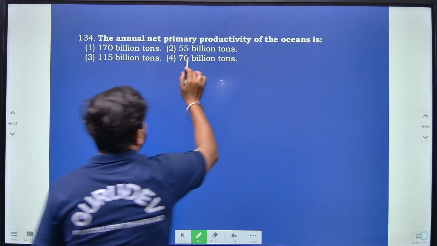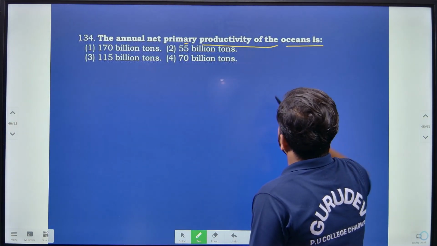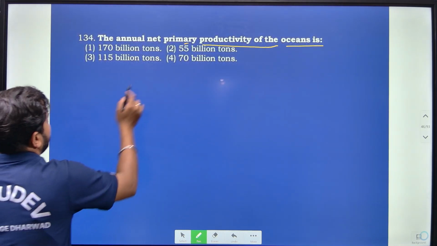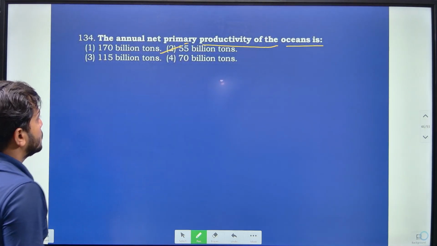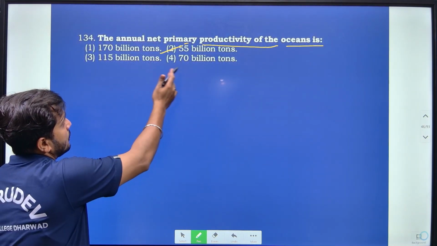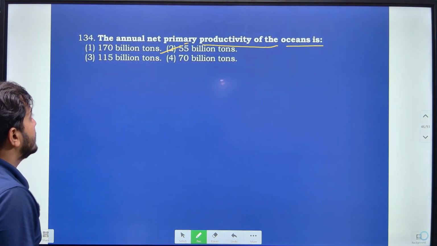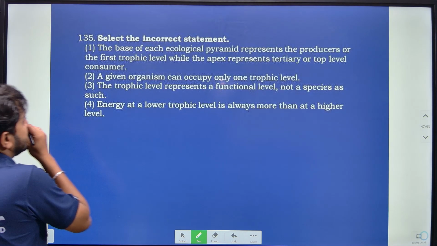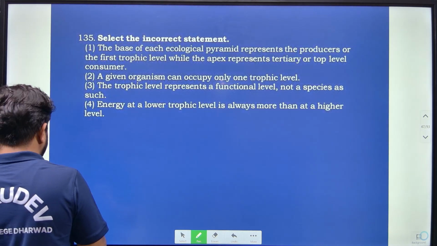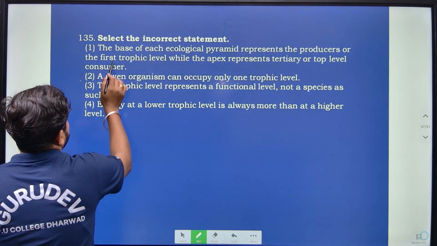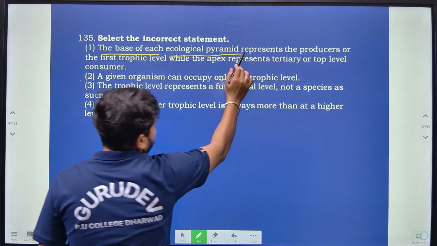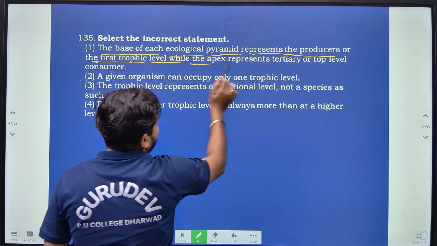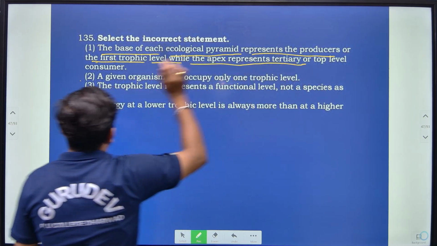The annual net primary productivity of the ocean is, right, 55 billion tons. So it is a direct form of question: the annual net primary productivity of the ocean is 55 billion tons. Then select the incorrect statement, right. So here we have to find out the incorrect statement. The base of each ecological pyramid represents the producer or the first trophic level, while the apex represents the tertiary or the top level consumer.